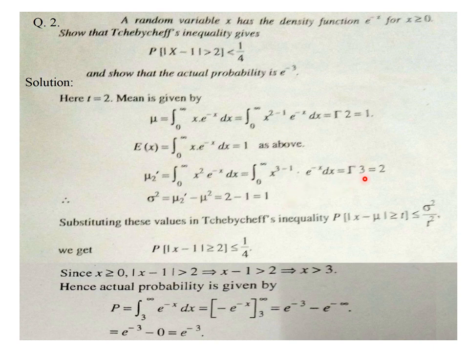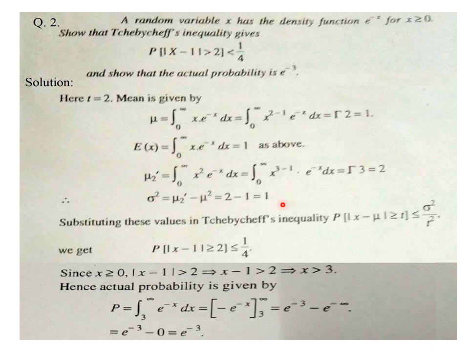Gamma 3 means factorial 2, which is 2. So mu 2 dash equals 2, and the mean mu is 1. The variance, whose symbol is sigma square, equals mu 2 dash minus mean square. So it is 2 minus 1 square, which is 2 minus 1, that is 1. So the value of mean is 1 and the value of variance is also 1.